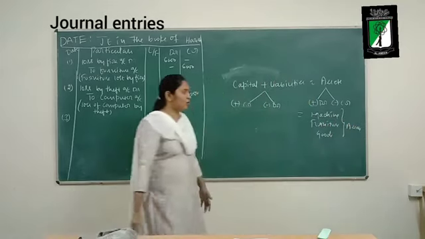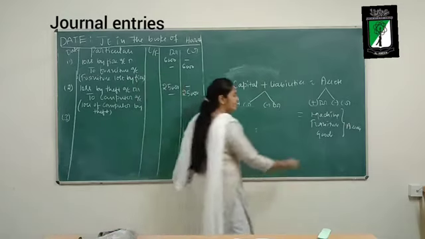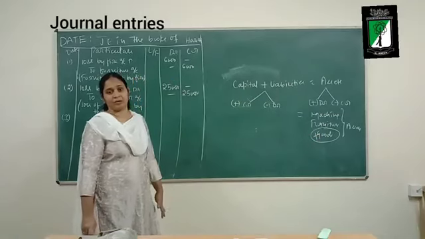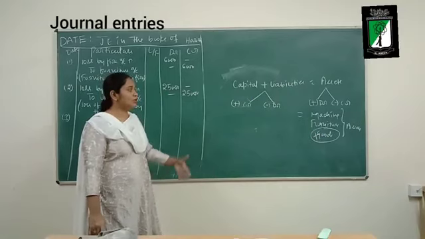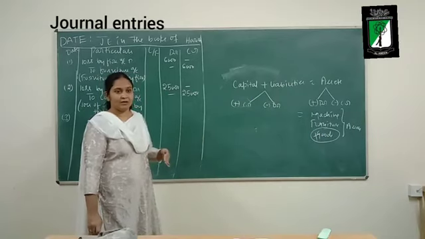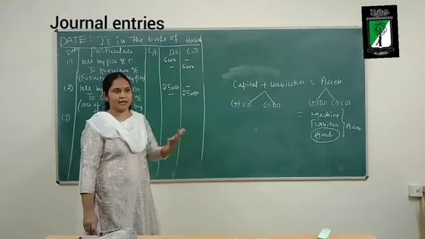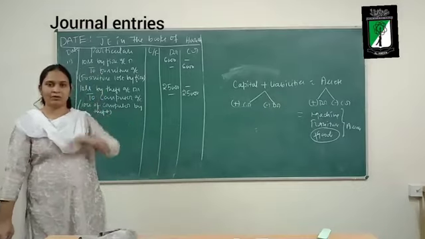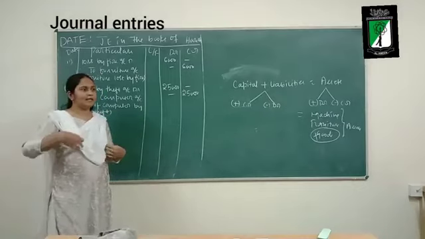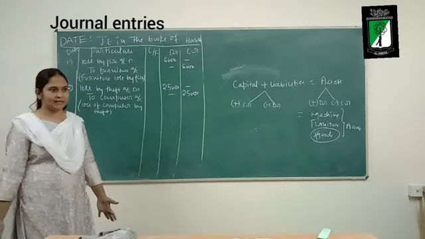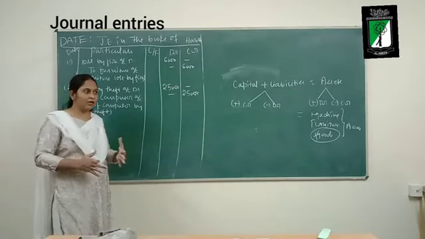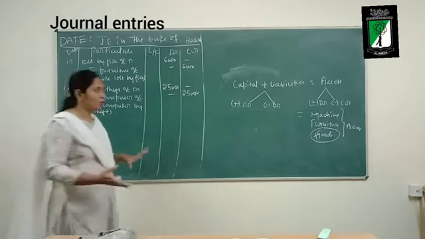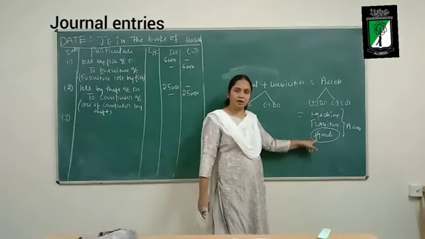For goods also I cannot write directly as goods. Instead, I should write the reason, the event name behind the goods. Goods are lost by fire. I am a trader, for example, doing trading business. What is trading? Buying and selling goods. I buy goods from some manufacturing unit and I sell these goods in the market. I had purchased goods, and now fire has occurred on my purchases and goods are being destroyed. So, what is the event behind my goods?